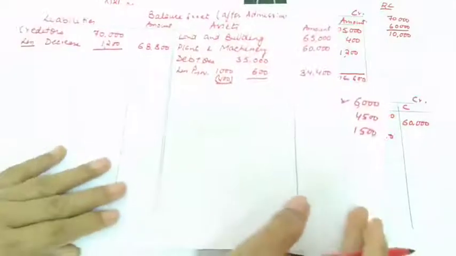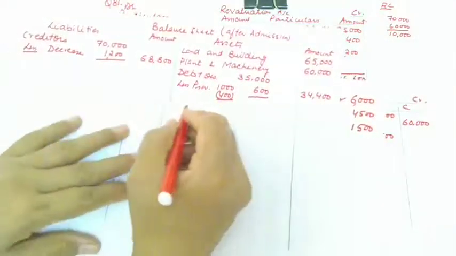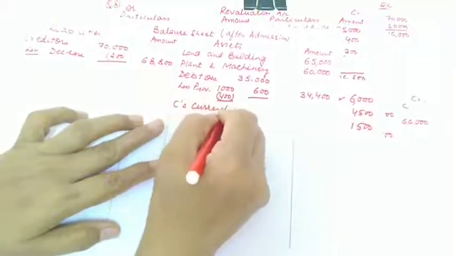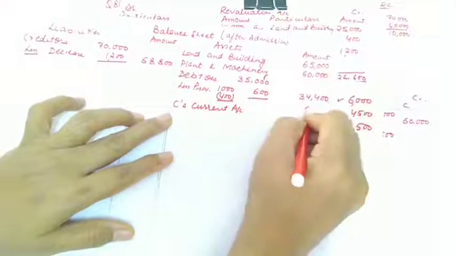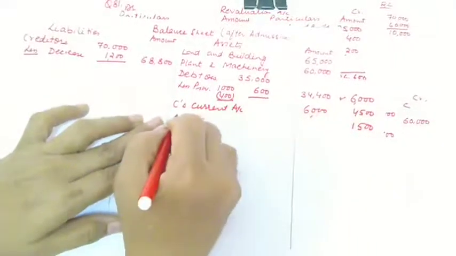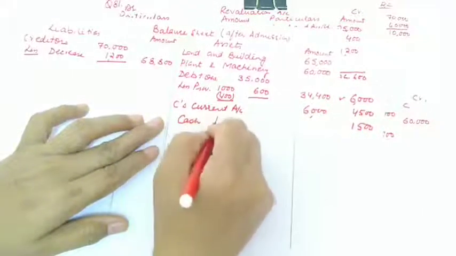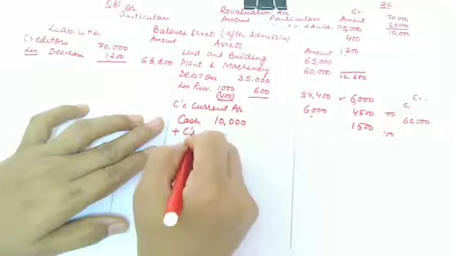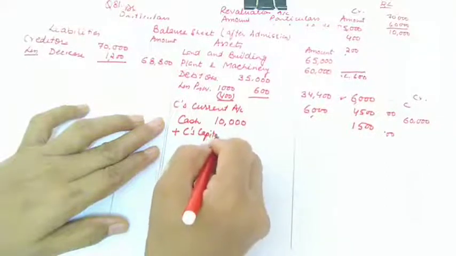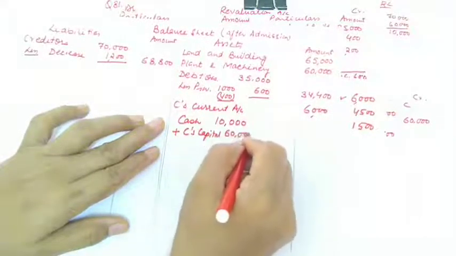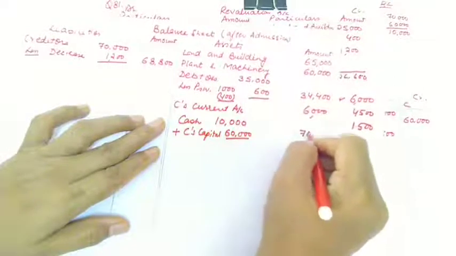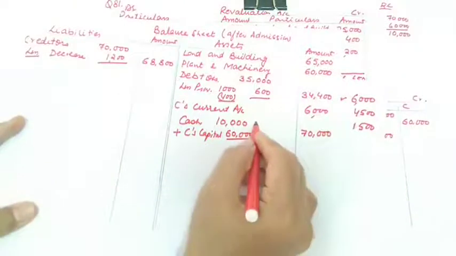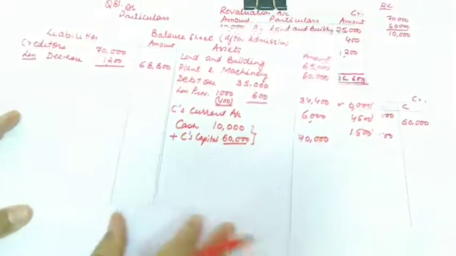I am completing each and everything side by side. So here we'll be writing C's current account 6,000, and moreover C is bringing cash. Already the cash balance given in the balance sheet is 10,000 plus C's capital. C's capital is 60,000. So the total of these two will be 70,000. So you also need to make the adjustment here.